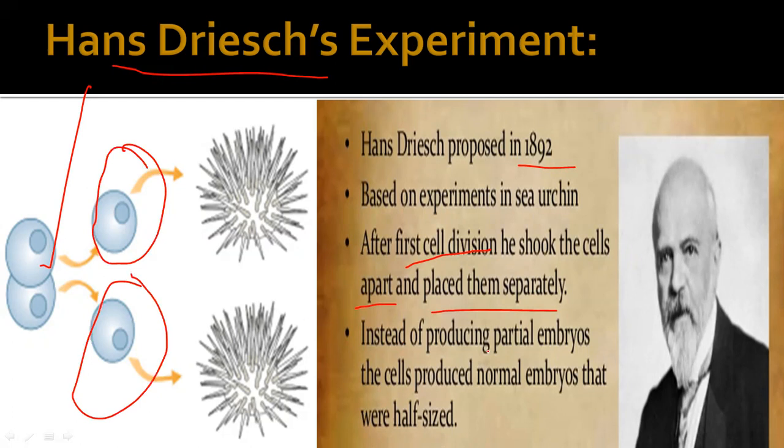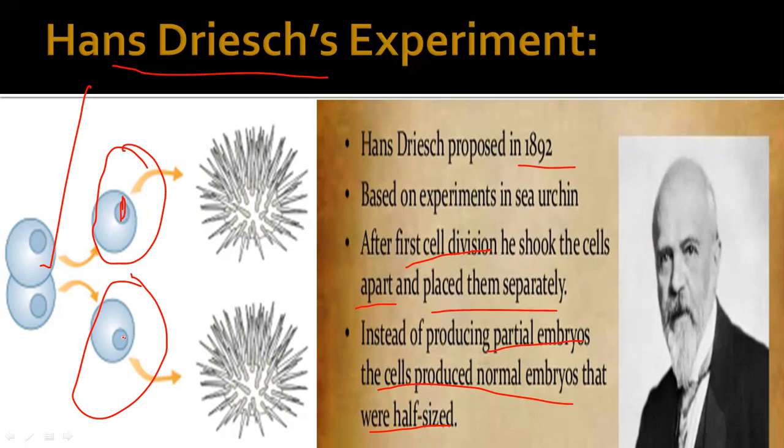So instead of producing partial embryos, the cells produced normal embryos that were half size. Like the size will be just a smaller half of that, but normal organisms are being formed from these two separated cells, which are separated from the two cell stage at the time of first cleavage. So Driesch concluded that both cells contain all the genetic information which is present in the nucleus to form the new original zygote.